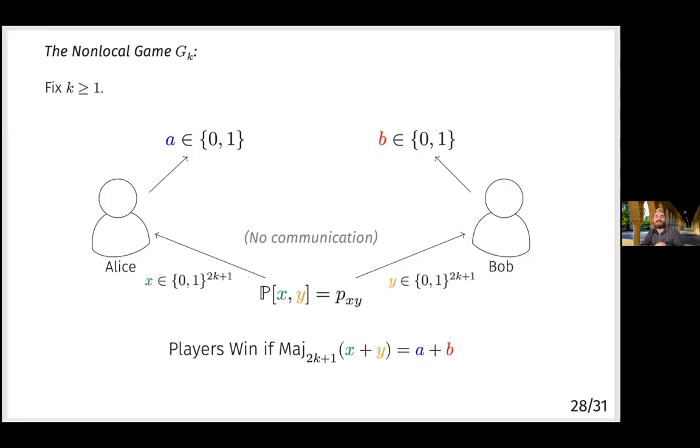A formula is a circuit where there's no fan-out, so every output only goes to one input. But our noise threshold only applies to formulas. It shows you can approximate a majority, but you're not going to be able to amplify, and that's what you need to be able to do.